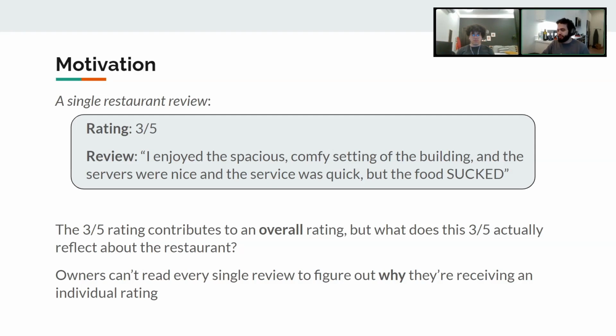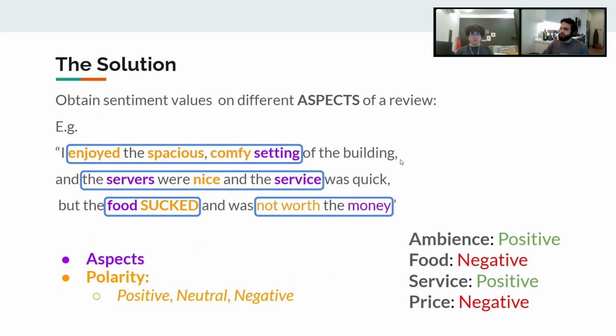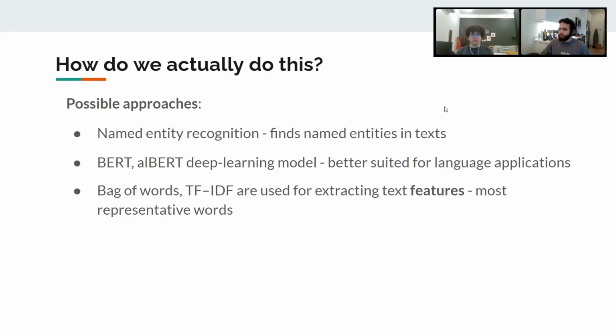Aspect-based sentiment analysis is a way of extracting the most pertinent features from the text of a restaurant review, such as the ambience, the food, the service, and the price, each of which will be associated with a polarity. In our case, a ternary polarity of positive, neutral, or negative. So you can see our aspects are each being attached with one of these polarities based on their associated aspects in the review.